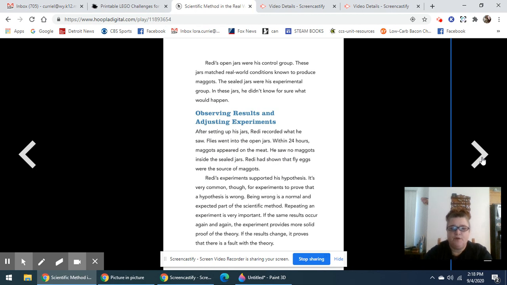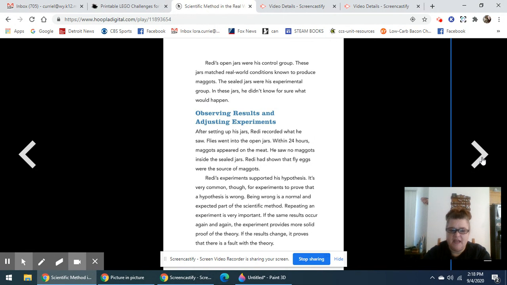Redi's open jars were his control group. These jars matched real-world conditions known to produce maggots. The sealed jars were his experimental group. In these jars, he didn't know for sure what would happen.